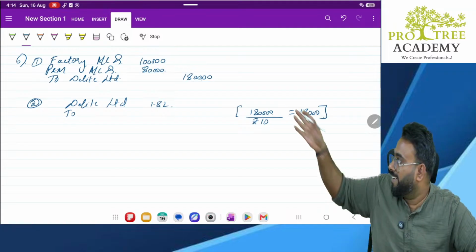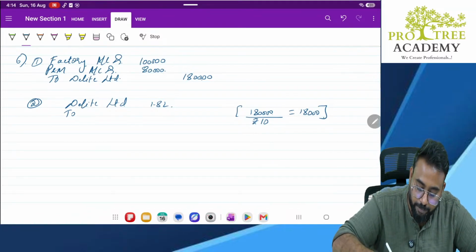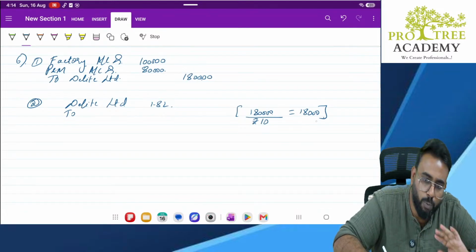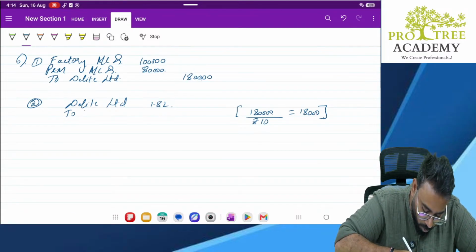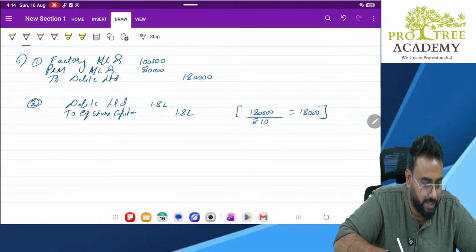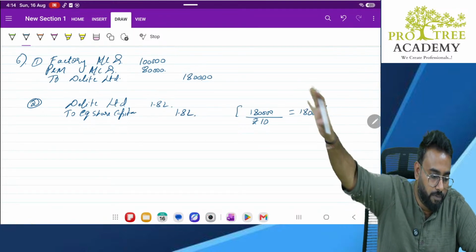In fact, they have directly given it in the question, but I am just trying to help you understand things. If they had given a premium, then we would have calculated the number of shares. Here it is issued at par and they have given it in the question, so we'll follow that. Whatever is in the question and whatever we have calculated, both are the same. Clear? To equity share capital 1.8 lakhs. So that completes our first part.